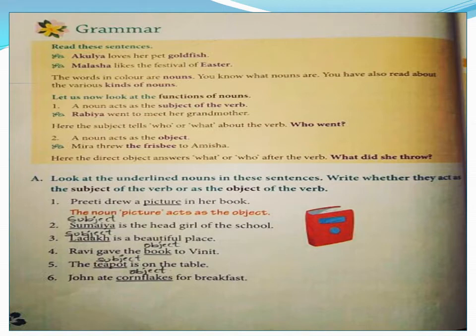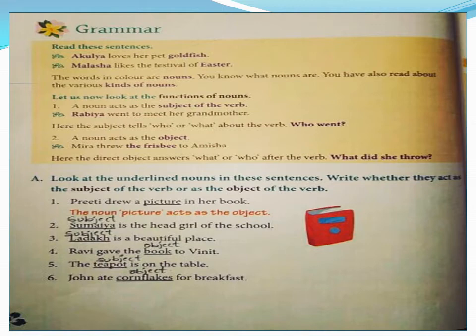Now children, if I have to identify whether it's a subject or an object, how will I identify? Subject is the doer of the action. Who does the action? That is called subject. Object is the receiver of the action. Now, Rabia went to meet her grandmother.